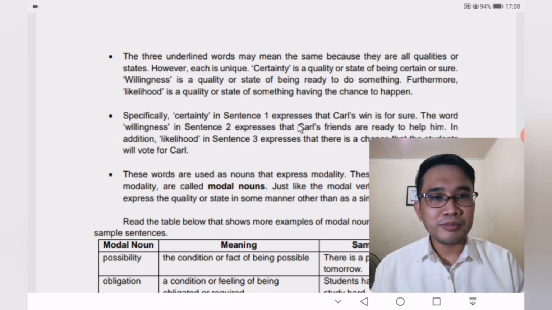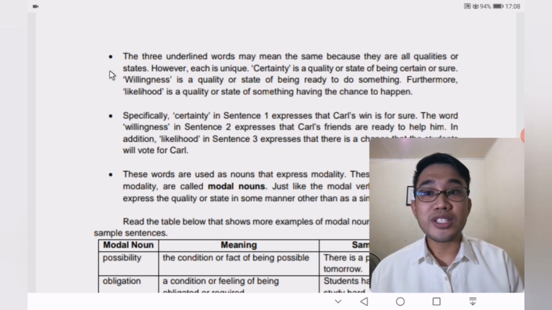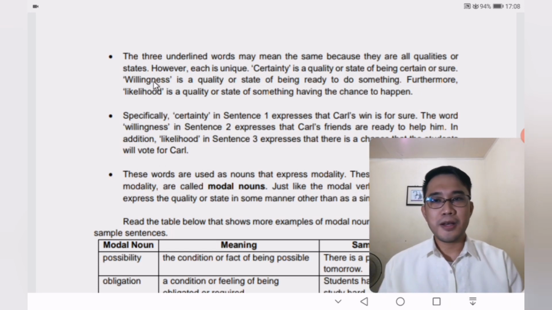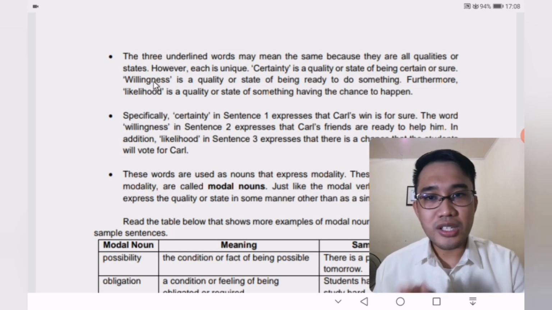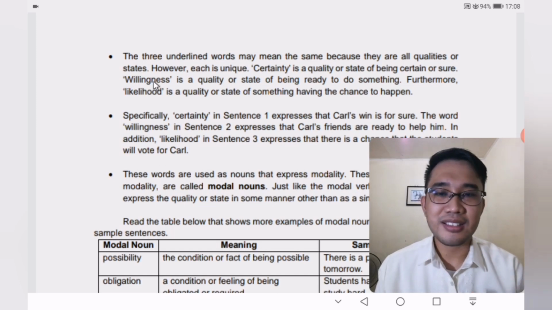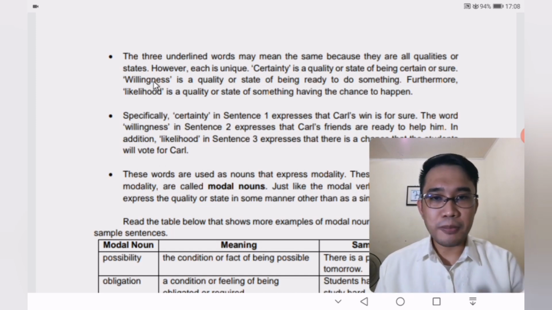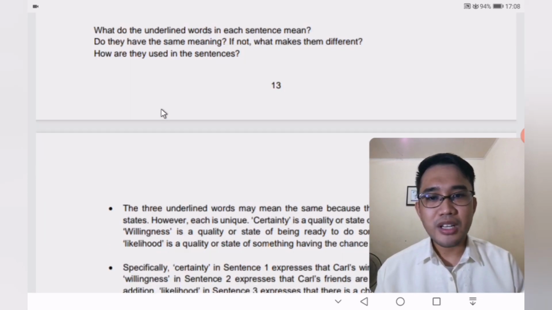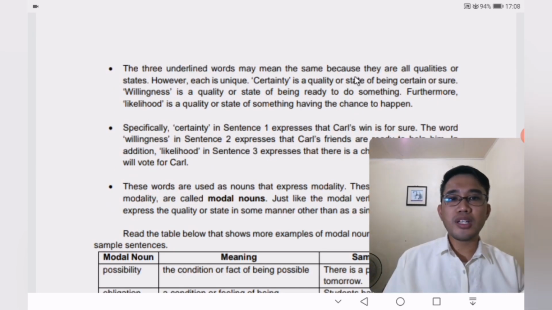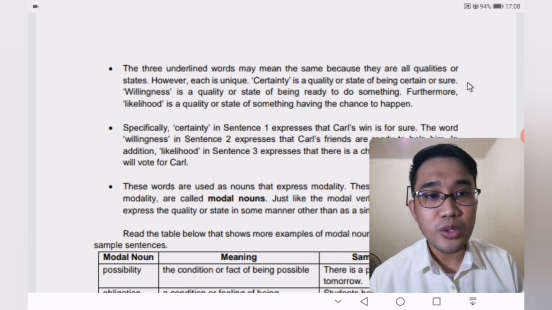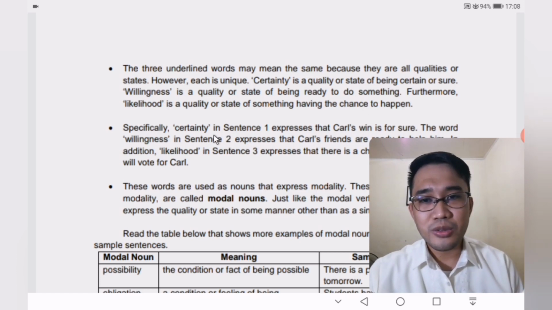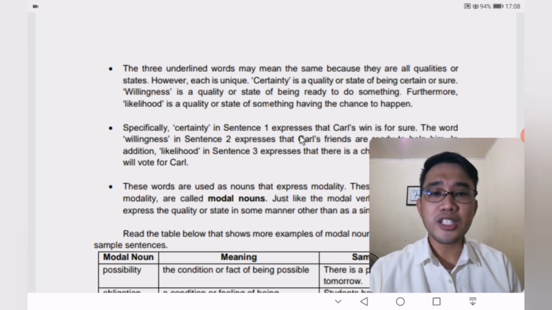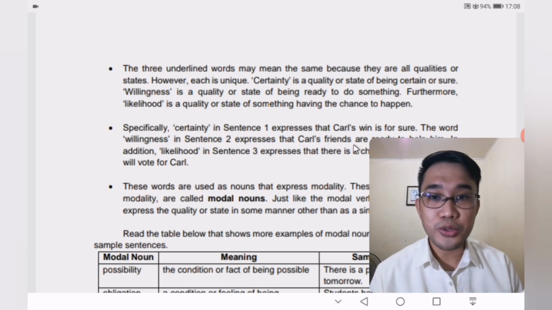Well, these 3 words are somehow the same. How? They are all qualities or states. Okay. However, each of them is unique. For example, in number 1, we see the word certainty. When we say certainty, it is a quality or state of being certain or sure. So, when we read in number 1, certainty, it expresses that Carl's win is for sure.